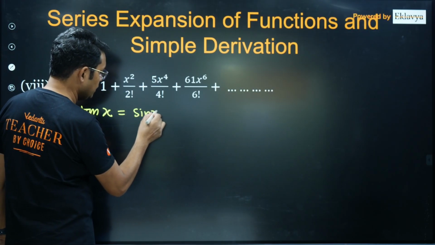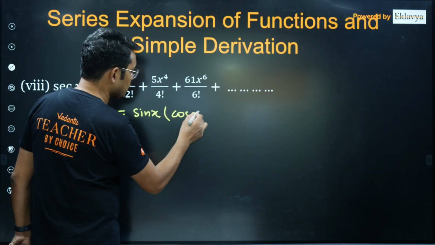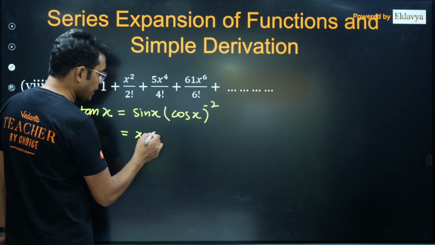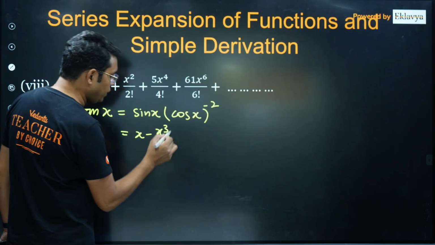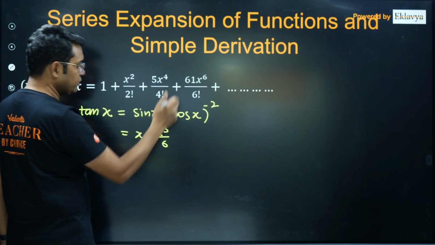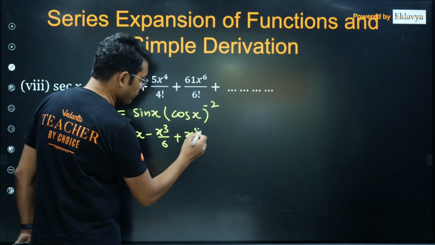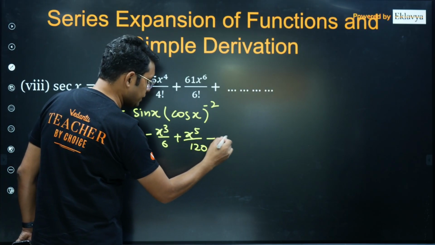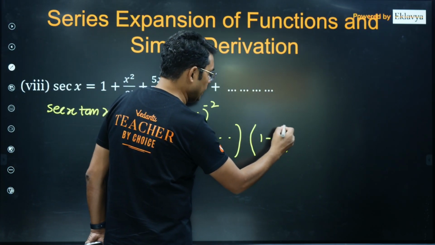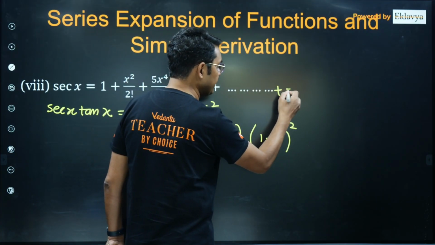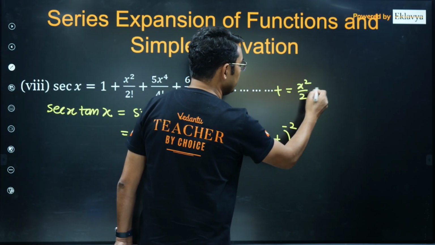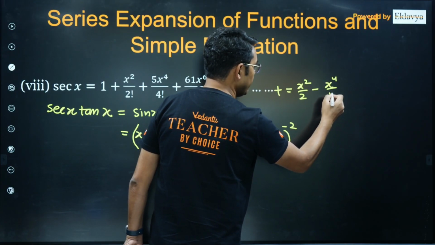and this I can write as sin x into cos x whole power minus 2. Okay, now we know the expansion of sine, that is x minus x cube upon 3 factorial. I am writing it 6. Now if we are looking till x power 6, maybe I will need x power 5 upon 5 factorial also. That's it for sin x. And for cos x, it will be 1 minus t whole power minus 2. Once again, the t is the same thing which I used in my previous slide. That means it should be x square upon 2 factorial minus x power 4 upon 4 factorial.